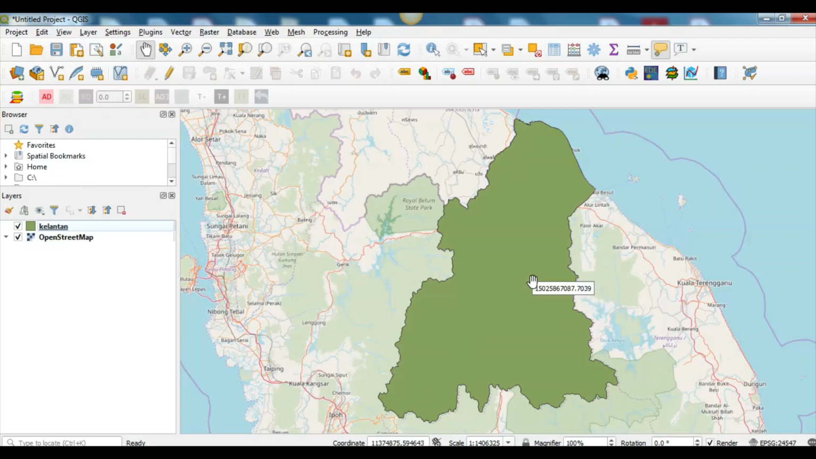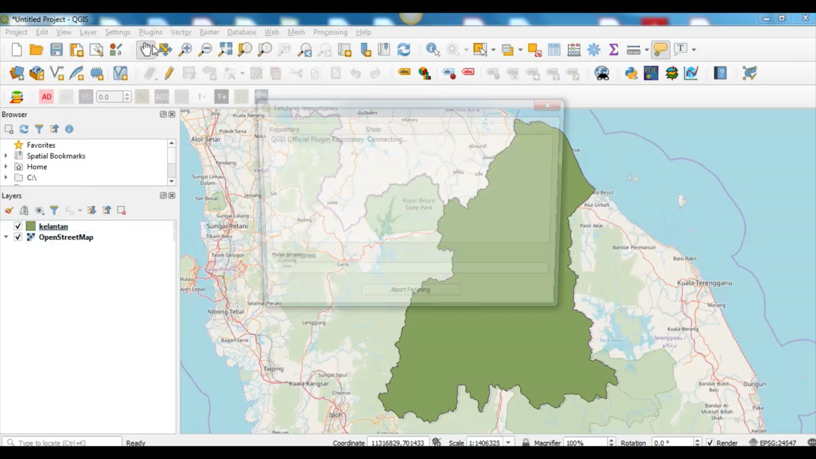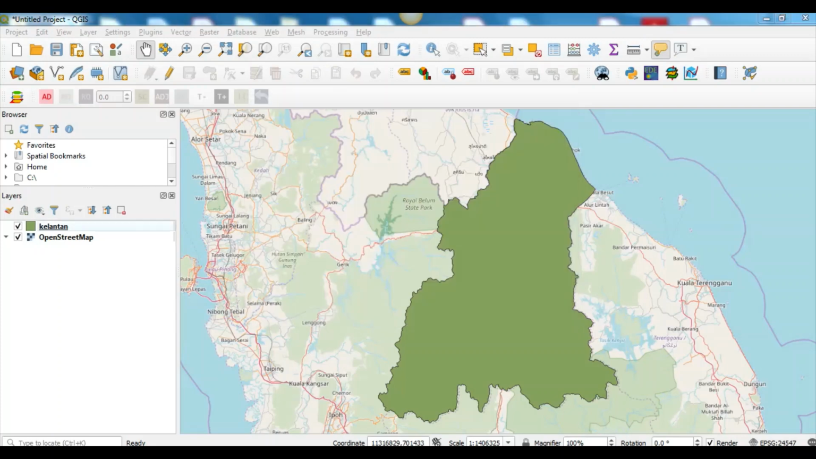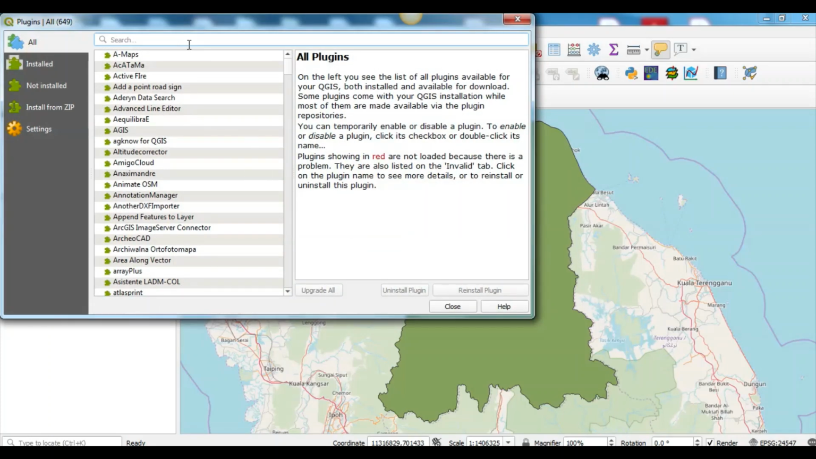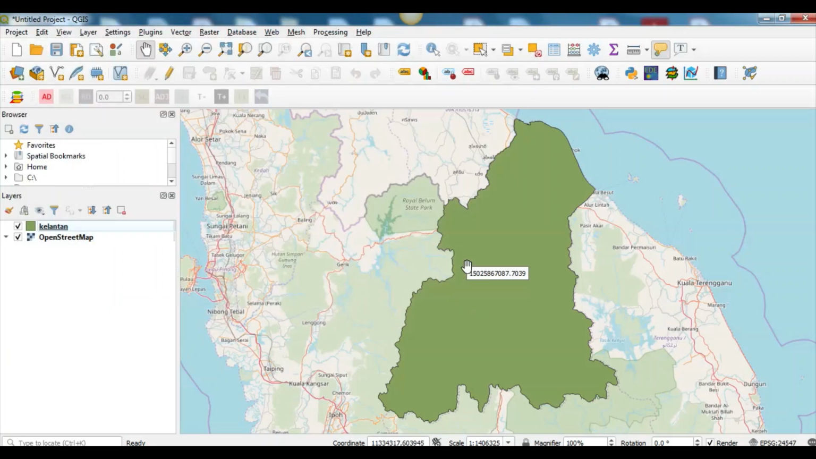If you don't have this OpenLayers plugin, you can try to find the plugins in Manage and Install Plugins. It will take some time to fetch the plugins, so you need to wait for a while. Just search for the OpenLayers plugin. In my case I already have it in my QGIS, so if you don't, you can install it. But if you can't, because sometimes QGIS is not that stable since it is open source, you can just skip this step.